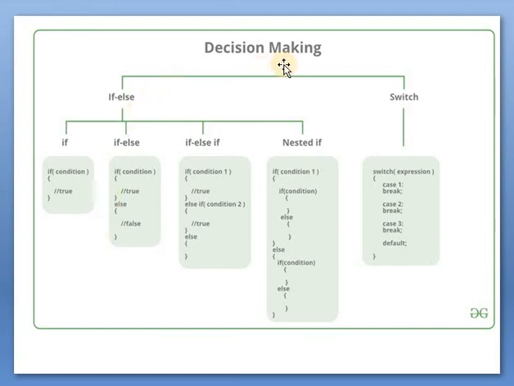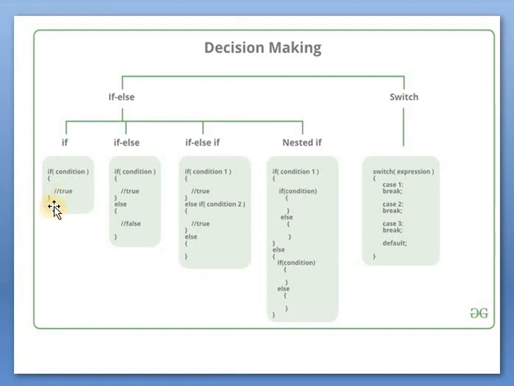These are the basic decision making statements: if else, nested if else, and last is a switch. Here we are showing the syntax of the statements.